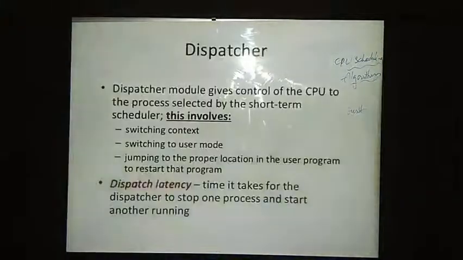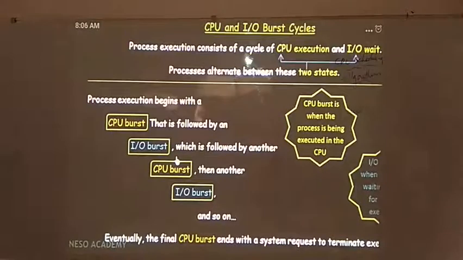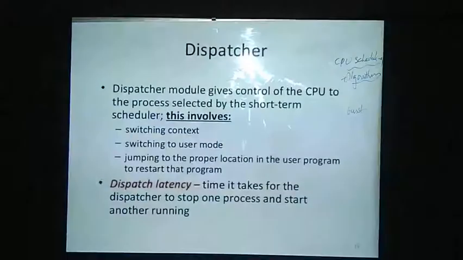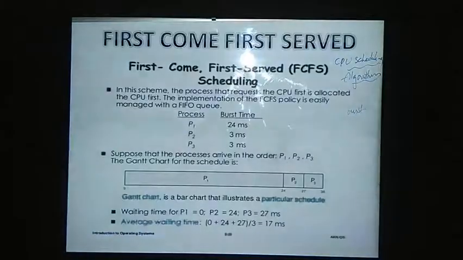CPU burst is when the process is being executed in the CPU. The amount of time that we are executed by the CPU is the CPU burst time. And when we are waiting for IO, it is called IO burst time. Do remember this, because these things will play a key role in understanding your algorithms.